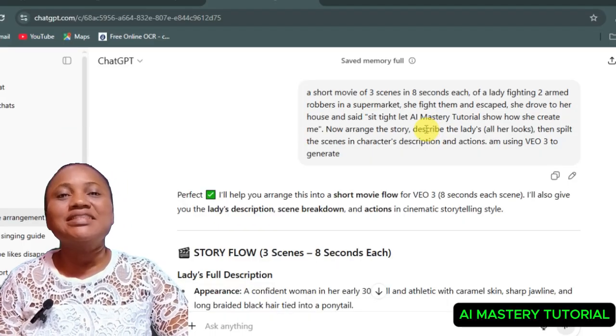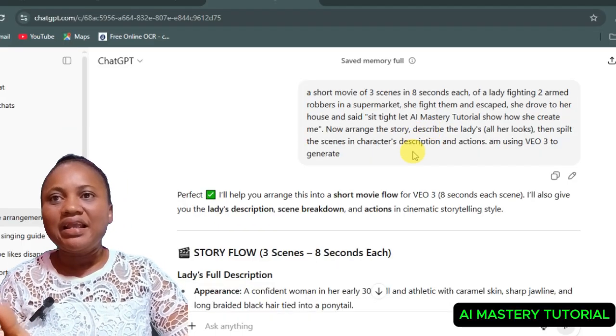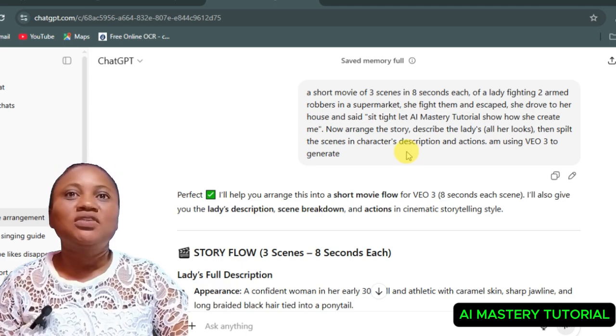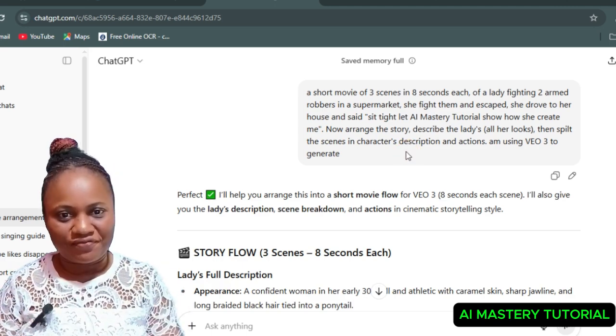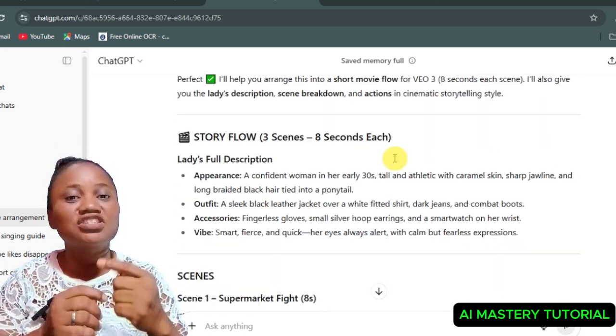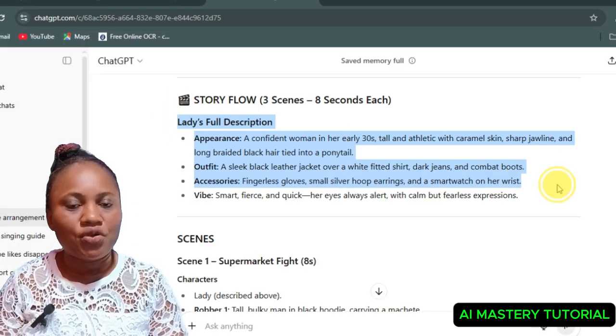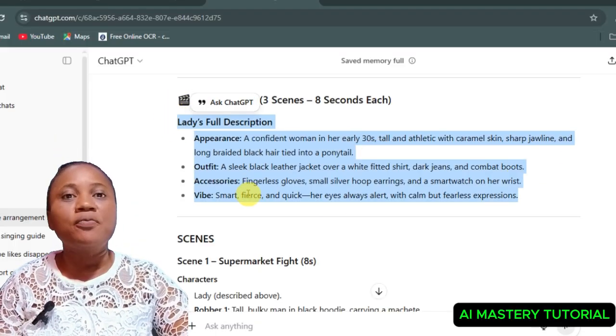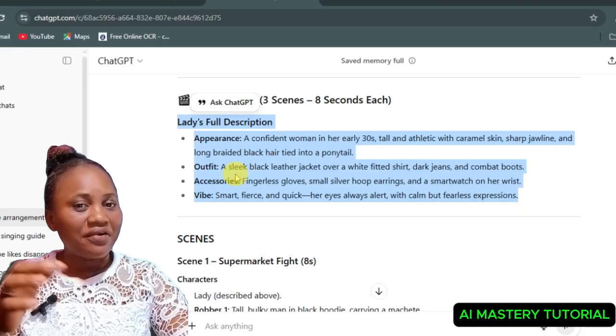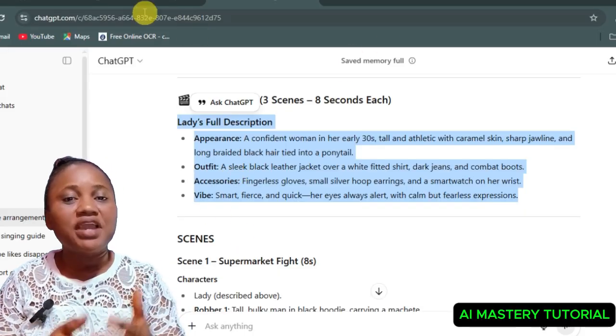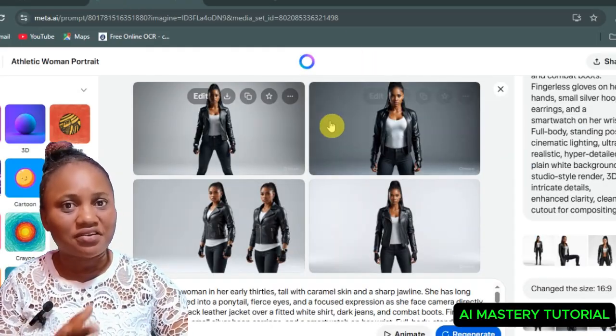You can see that ChatGPT brings it out, and I also told ChatGPT to describe the lady. You have to tell ChatGPT to describe the lady. That is your main character. The reason is so that you'll be able to copy that description, generate the character, and it will give you a consistent result.